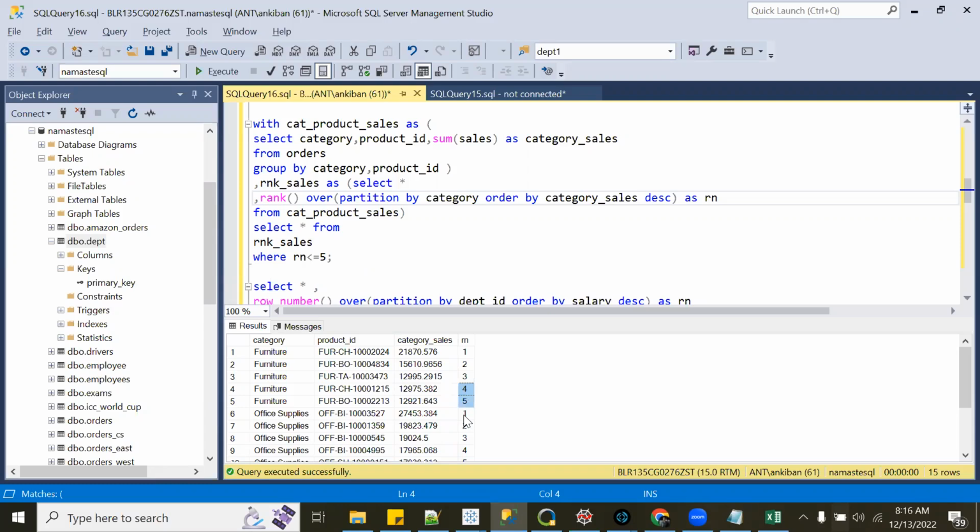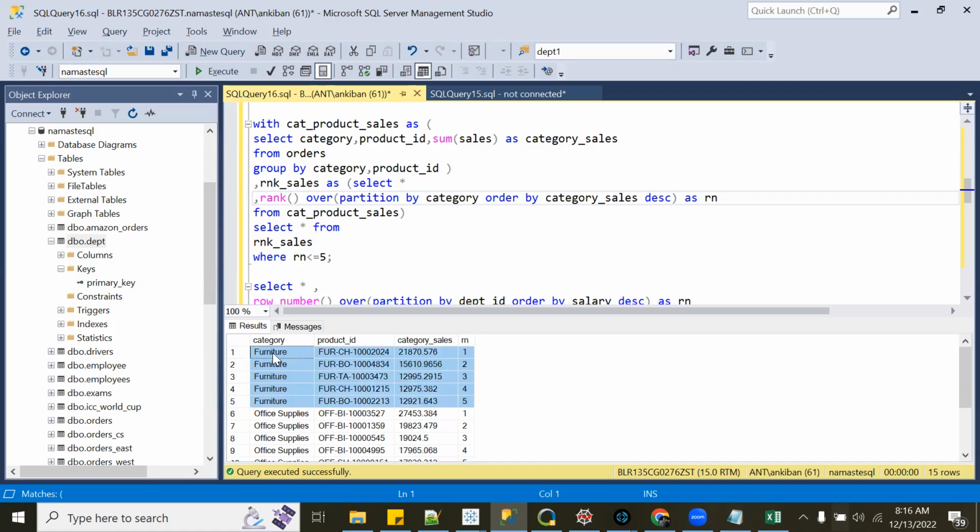In dense rank, the next one will get 5. So if we use dense rank, we will have 6 records. But that will be one of the top 5 products, because the other two have the same sales. So it all comes down to how the business wants it, right? If you have this kind of situation, you have to ask the business how they want it. Do you still want to see 5 or do you want to see 6? This is not something where I can say this is right or that is right. It depends on your requirement.